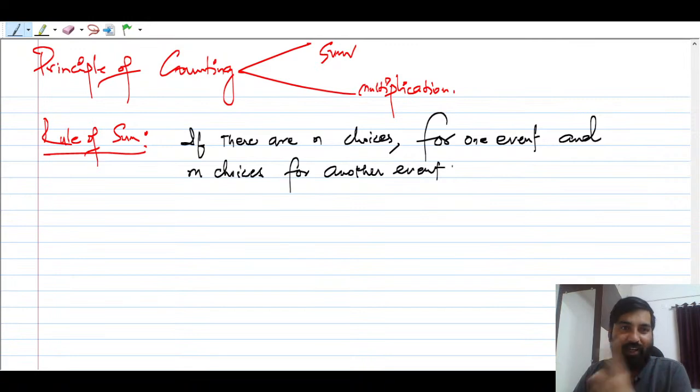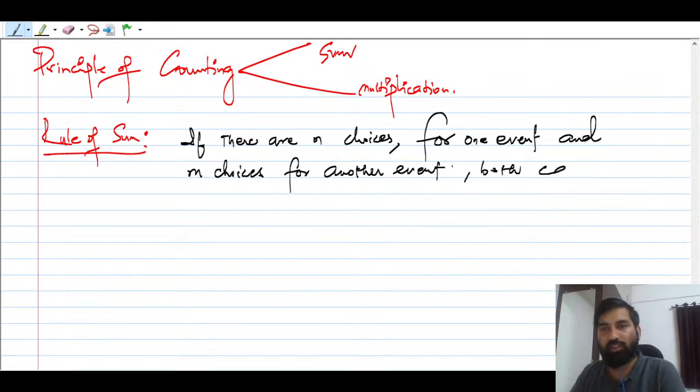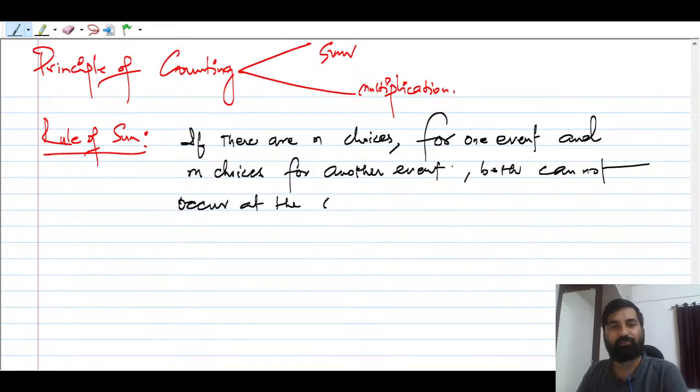So if there are n choices for one event and m choices for another event, and both cannot occur at the same time, if both cannot occur at the same time,